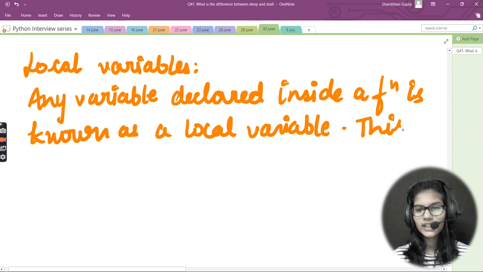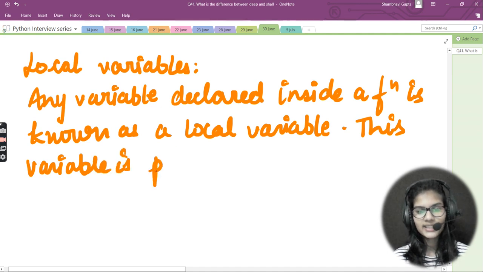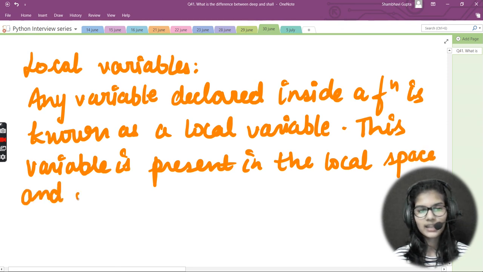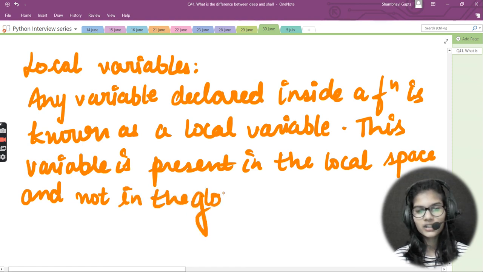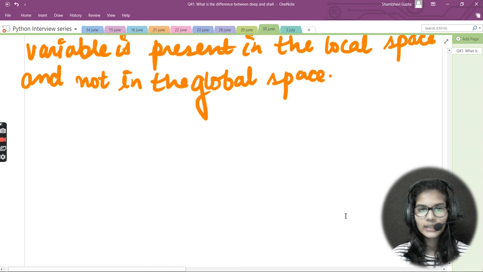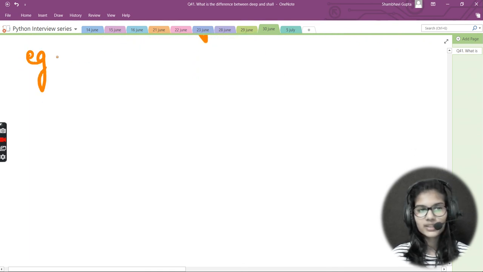This variable is present in the local space and not in the global space. So any variable declared inside the function is called a local variable, right? Now let's quickly see an example for this, of how we can talk about the local and the global variables.